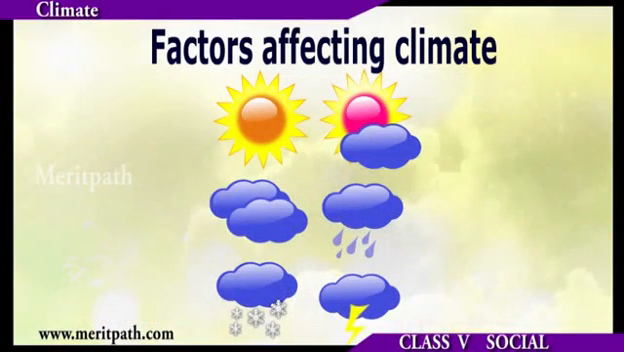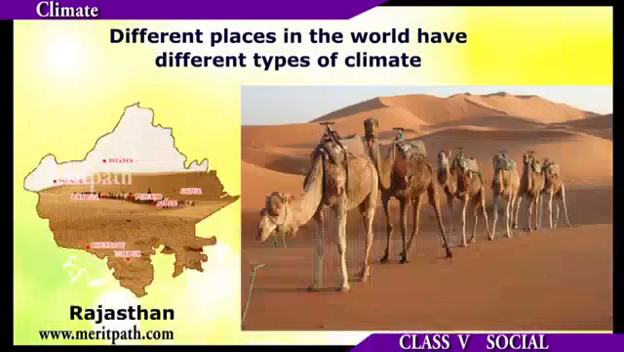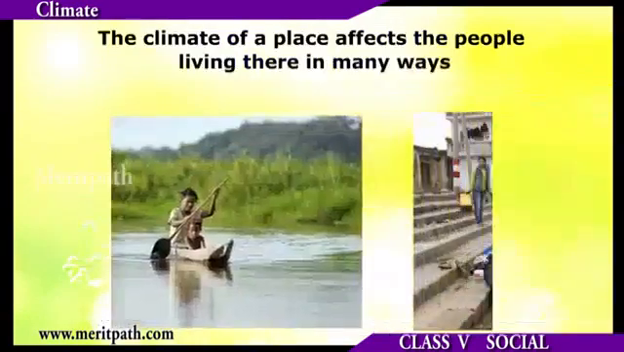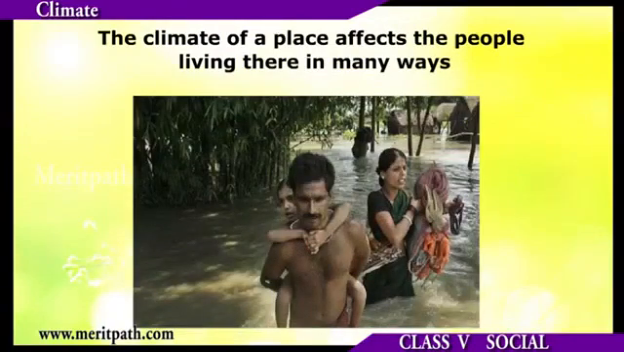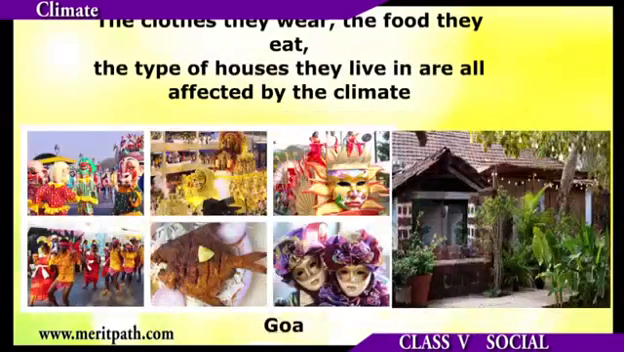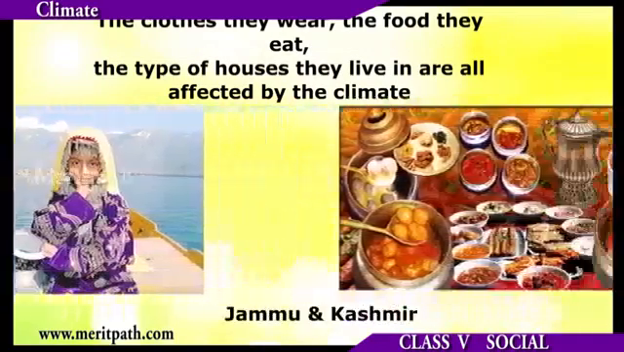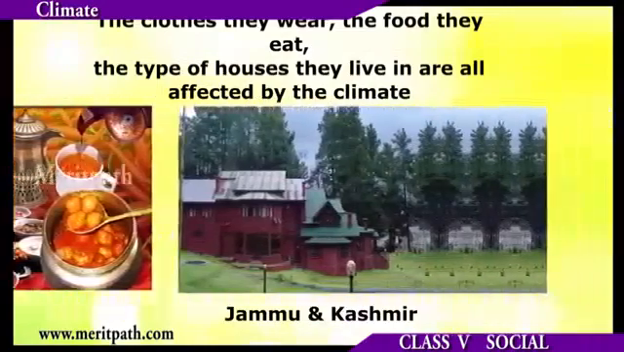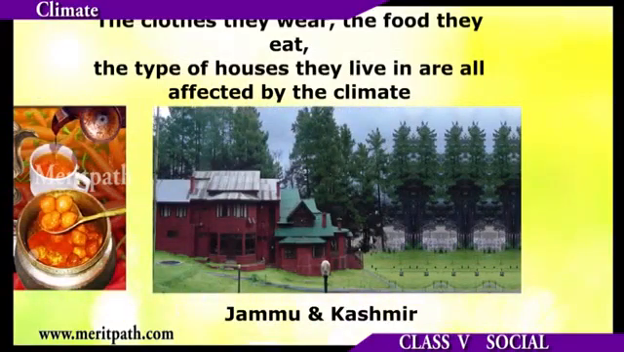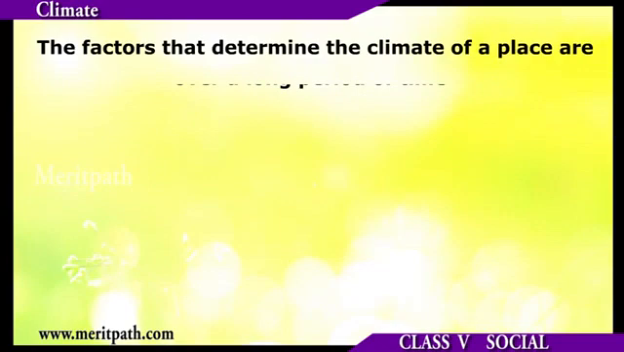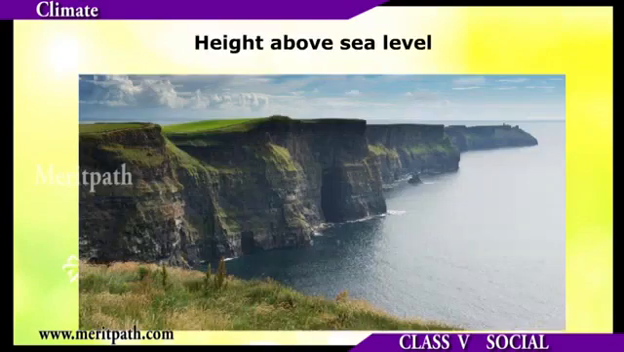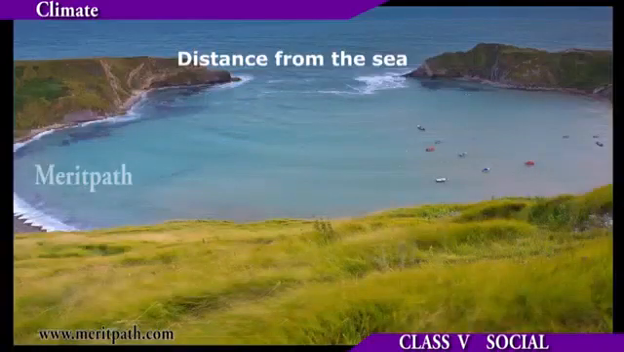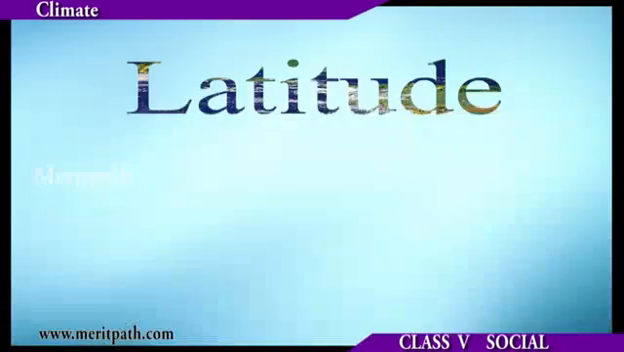Factors affecting climate. Different places in the world have different types of climate. The climate of a place affects the people living there in many ways. The clothes they wear, the food they eat, the type of houses they live in are all affected by the climate. The factors that determine the climate of a place are distance from the equator, height above sea level, distance from the sea, latitude.